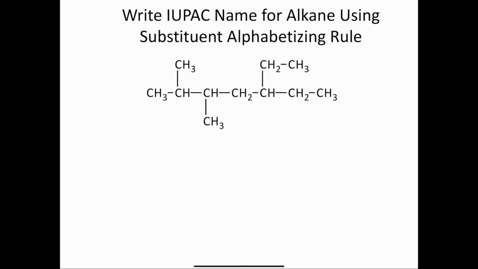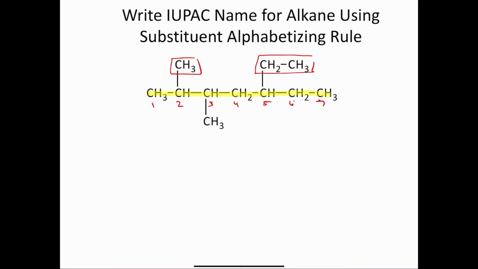I spent some time looking at this molecule, and I determined that the longest carbon chain is this one right here. So my parent is going to be heptane, because the longest carbon chain that I have highlighted in yellow has 7 carbons. Now I'm going to number those carbons starting from the left, because that gives my first substituent the number 2. If I had started from this end, I'd have 1, 2, 3, and then this ethyl group would have the number 3. Since 2 is a smaller number than 3, my numbering is correct. So 1, 2, 3, 4, 5, 6, 7.